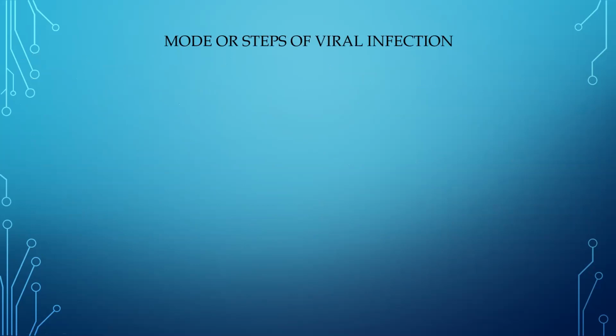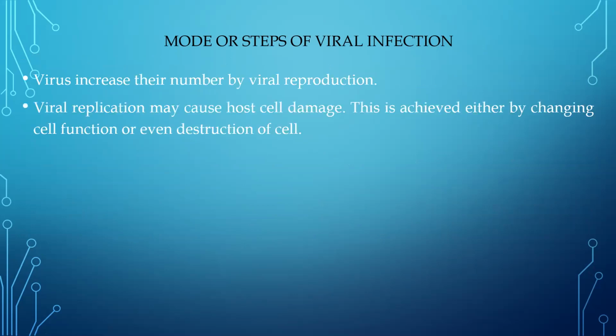Now, what is the mode or steps of viral infection? Let us discuss the steps by which the virus is going to cause infection in an organism. So the virus is going to increase the number of viral particles through viral reproduction, which we have learned already. Once the virus is inside the host cell, what is going to happen? It is going to produce the viral particles. It is going to cause the lysis of the cell, and the particles are going to go out. That means it is going to lead to the damage of the host cells. So basically, the virus is going to kill the host cell.